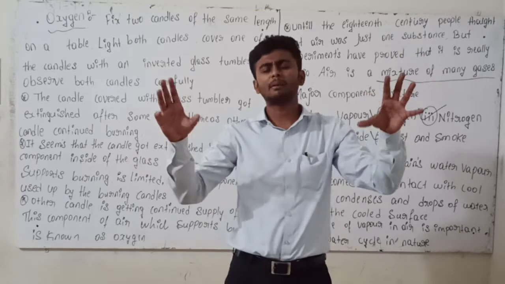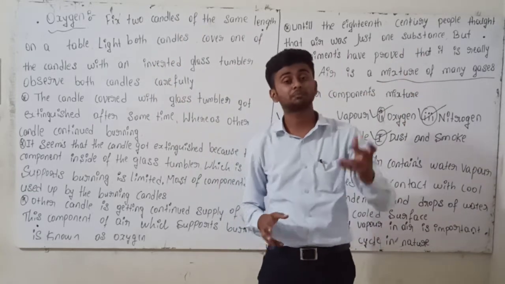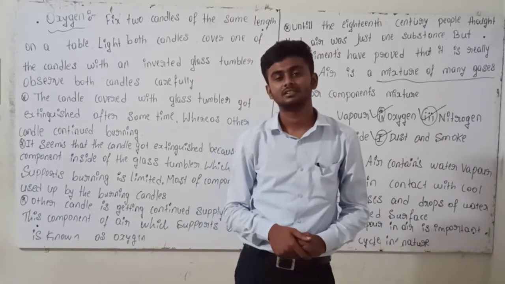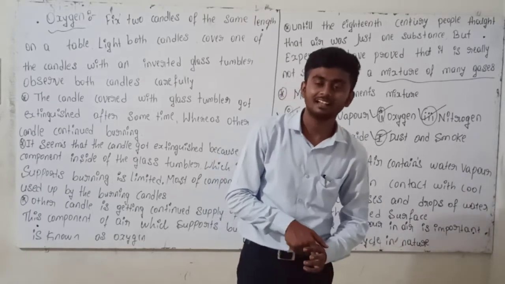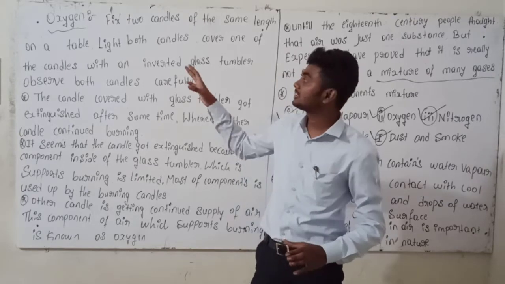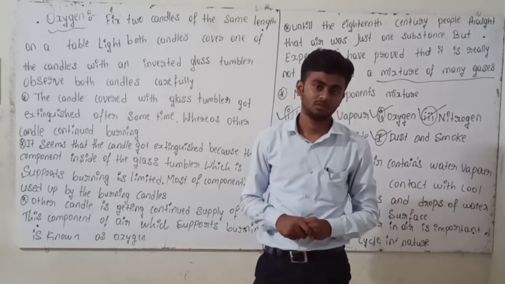Even plants also depend on oxygen for the preparation of food, you know already.